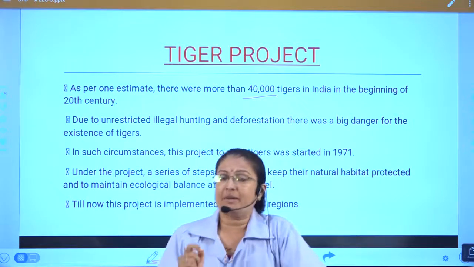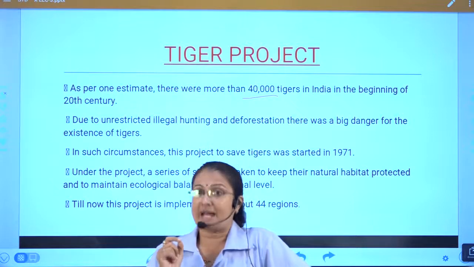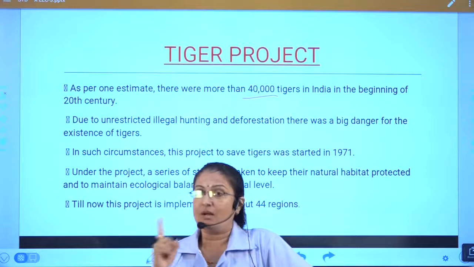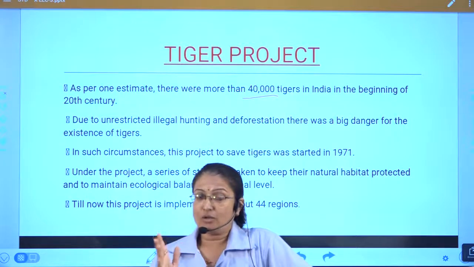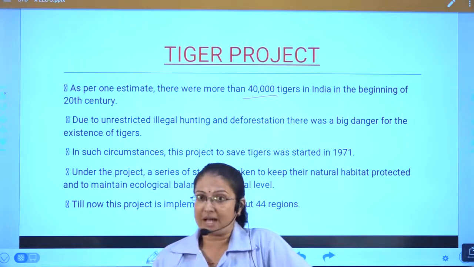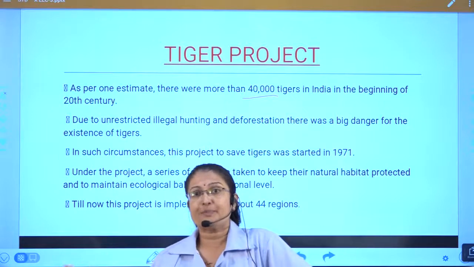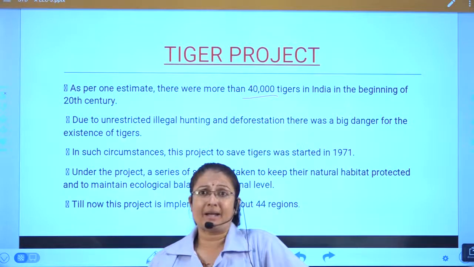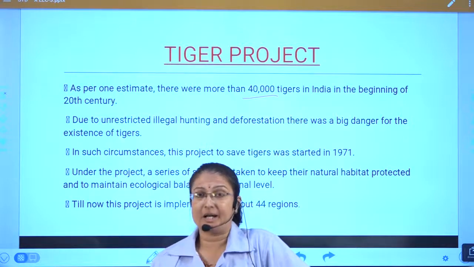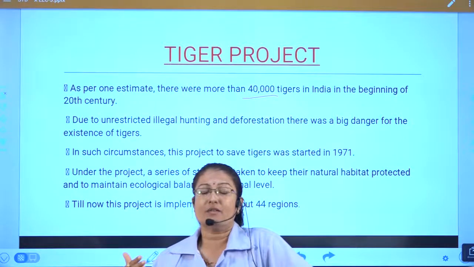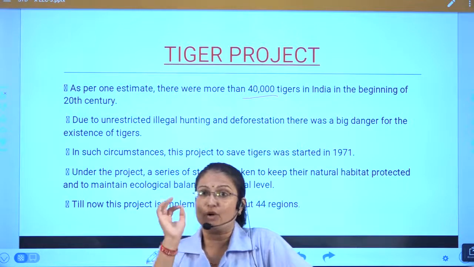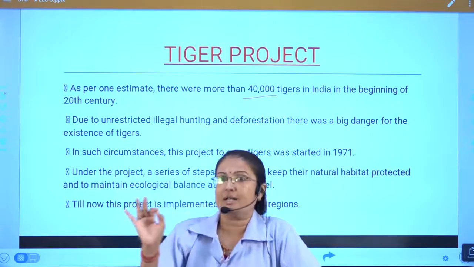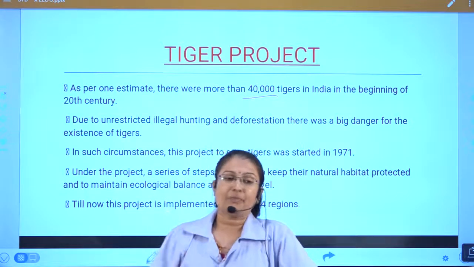You have to remember that our national animal is the tiger, but before Project Tiger our national animal was the lion, and to protect and save the tiger, it was declared our national animal. Before that the lion was our national animal. This is for your information. You have to remember that the tiger is our national animal.